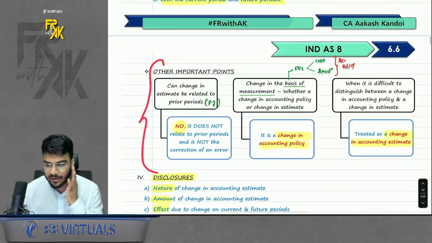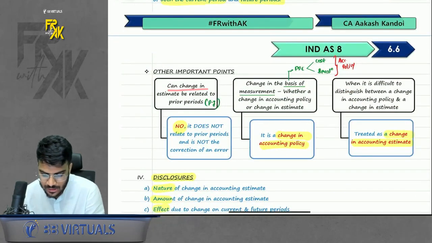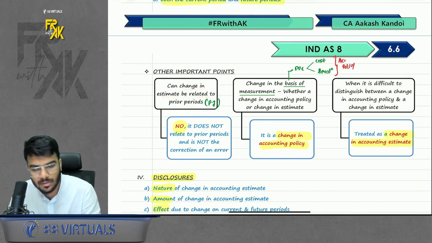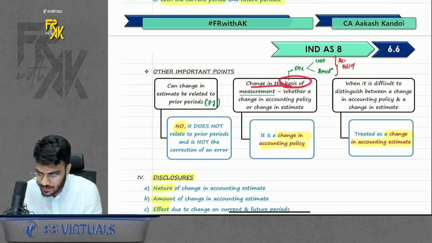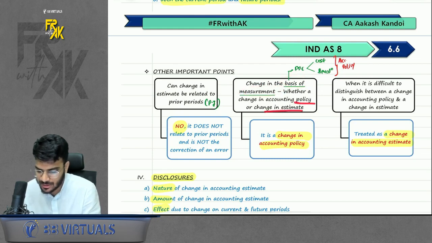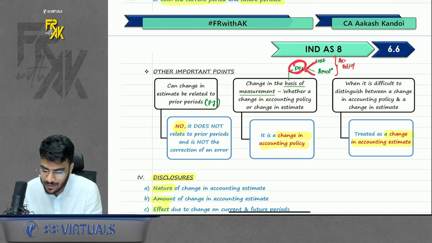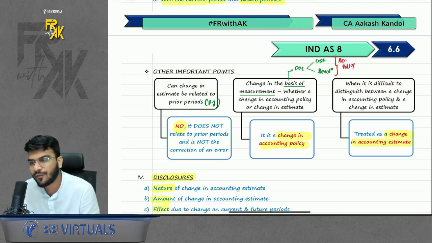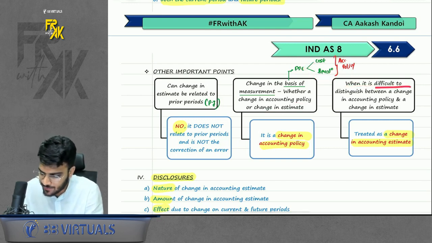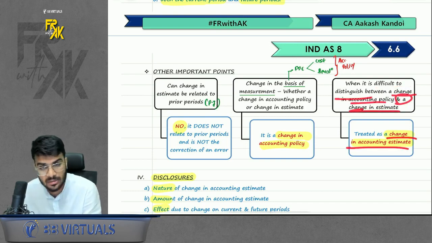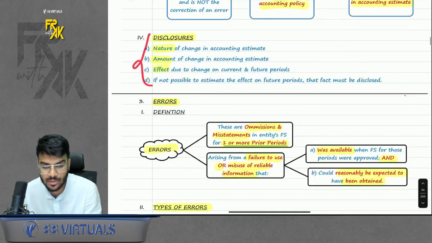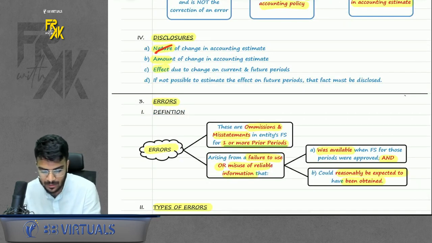Okay, 3 clarification points are given here. First, can a change in estimate be related to prior periods? The answer is no. A change in estimate is applied prospectively, so never change the comparatives. You cannot change the prior period items. Second, change in the basis of measurement: is it a policy or an estimate? Example, choosing between the cost and revaluation model is a policy or estimate? We already discussed, it is a policy. Third, also, for any particular transaction, if it is difficult to distinguish between a change in policy or a change in estimate, always treat it like a change in estimate. Simple. Next point is disclosure. Whenever you change an estimate, disclose the nature, amount, and effect.